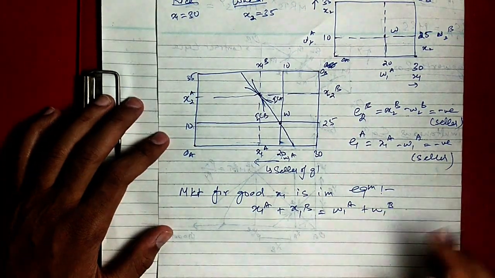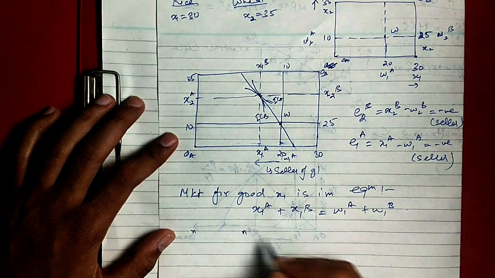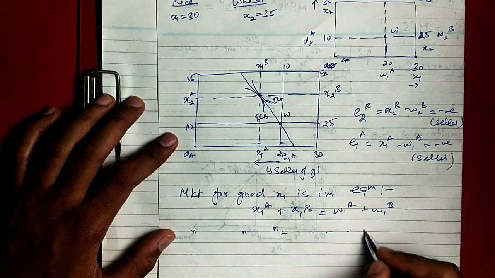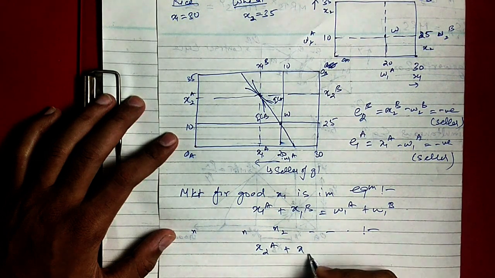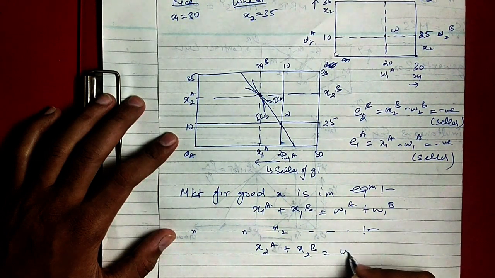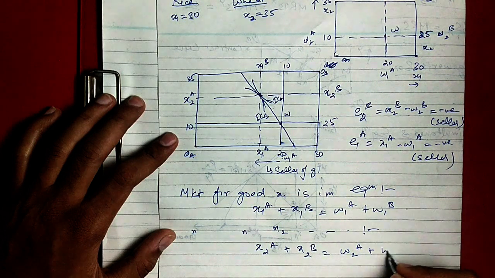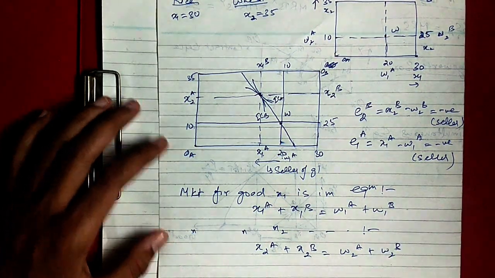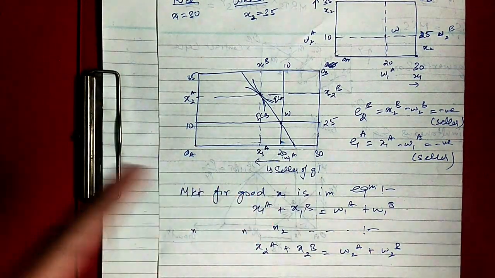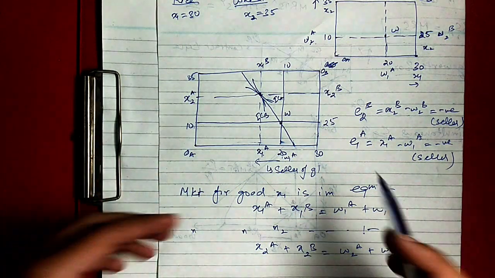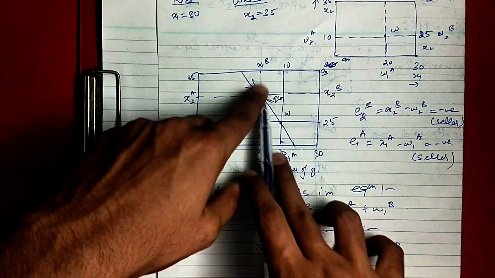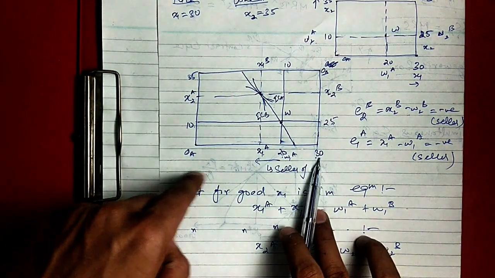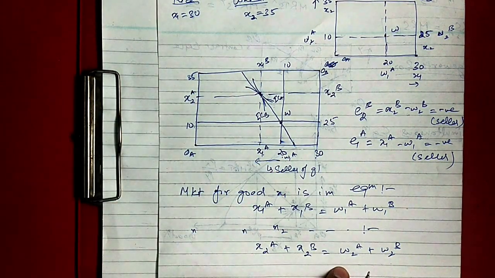Similarly, from the x2 point of view, you will get x2A plus x2B is equal to w2A plus w2B, and it is obvious also that we cannot trade more than we are having. We will trade only till here, and our equilibrium comes in between, so the summation will be equal to the endowment only.